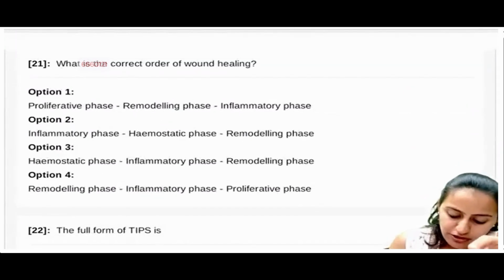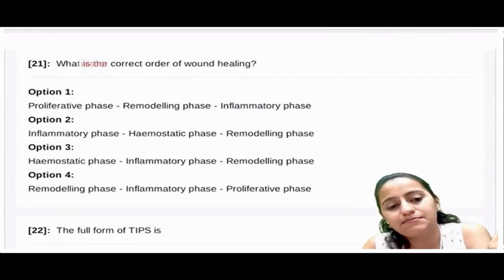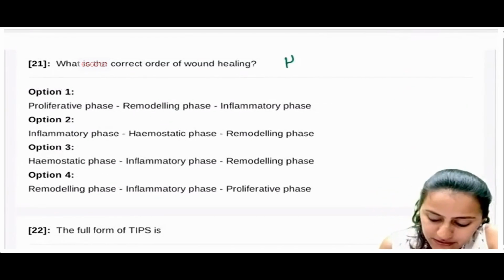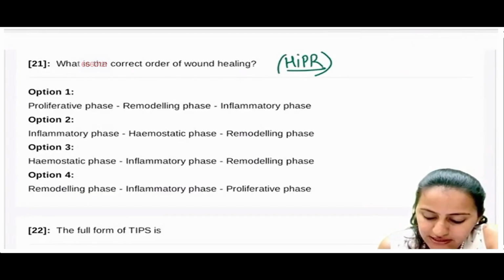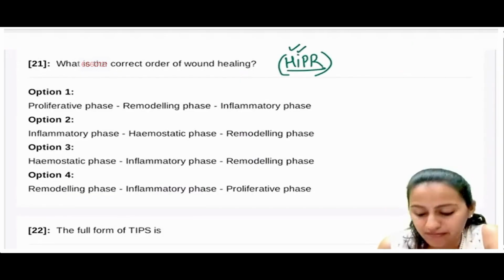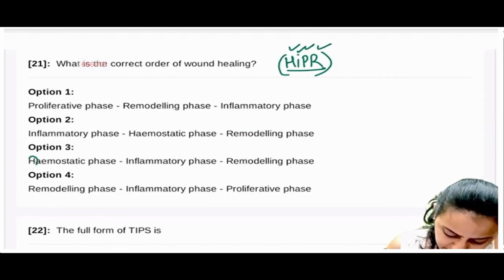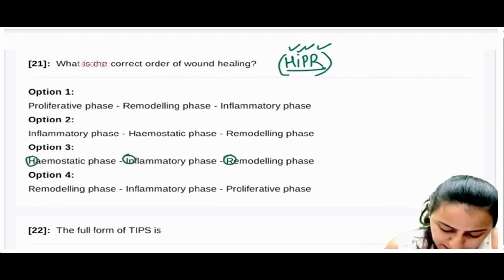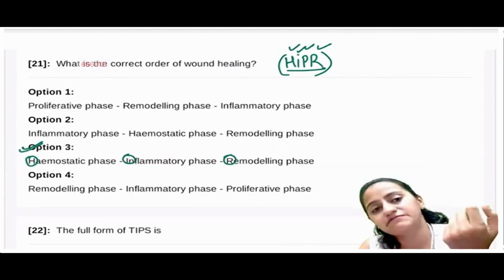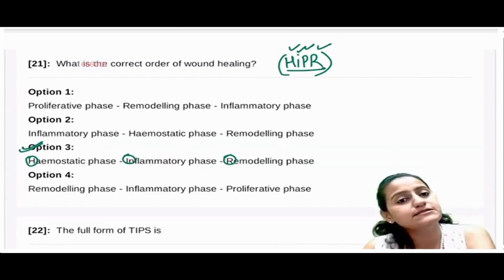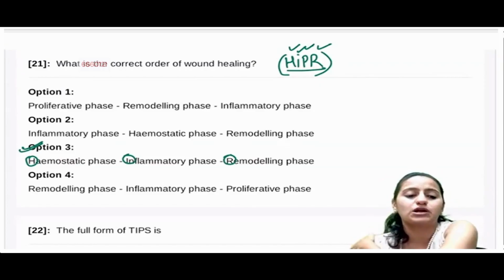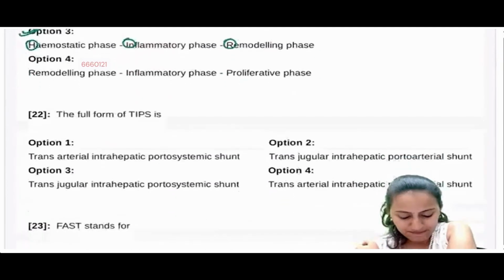What is the correct order of wound healing? Surgery में ये हर एग्जाम में बहुत कॉमन आता है. Remember it with the mnemonic of HIPR. Okay, read it as HIPR. Hemostasis, inflammatory, proliferative, remodeling. Okay, so hemostatic phase, inflammatory phase and यहाँ पे proliferative नहीं दिया है तो remodeling phase. तो पहले होगा hemostasis, फिर inflammation, फिर proliferation और remodeling.